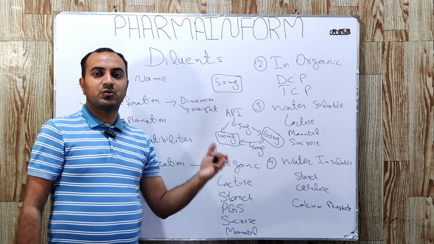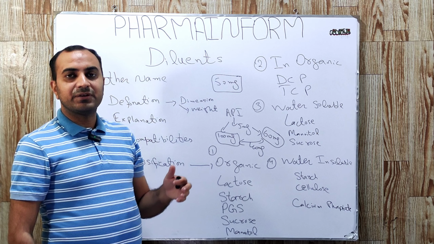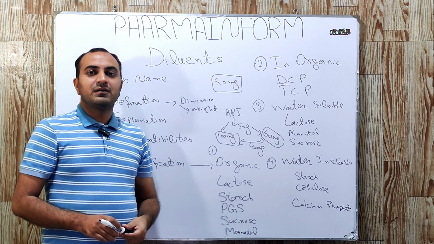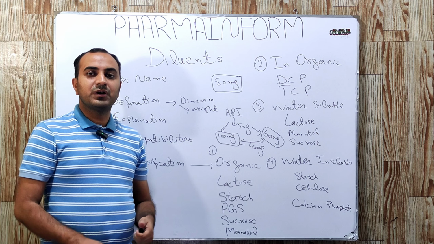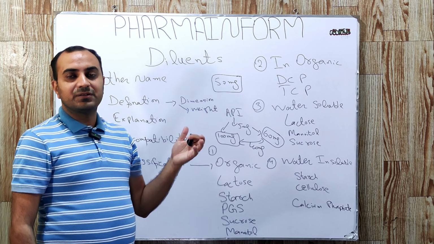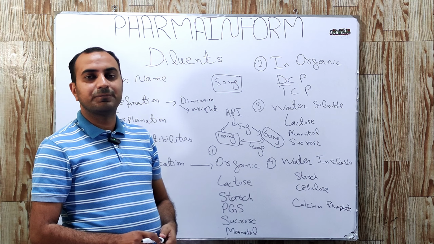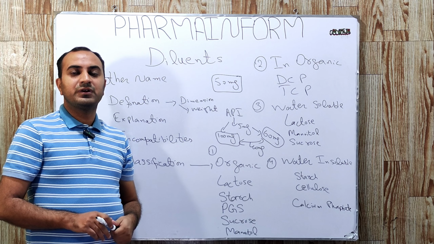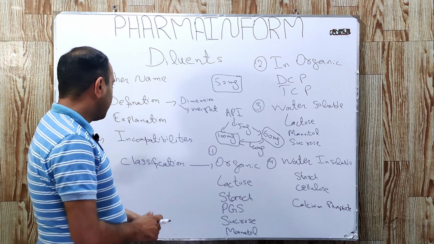When we use lactose as a diluent with amine drugs in the presence of metal stearates like calcium stearate, this results in discoloration of the tablets. So it is another example of the incompatibility of our diluents or excipients with the API. So we must be aware of incompatibility studies of the diluents as well.